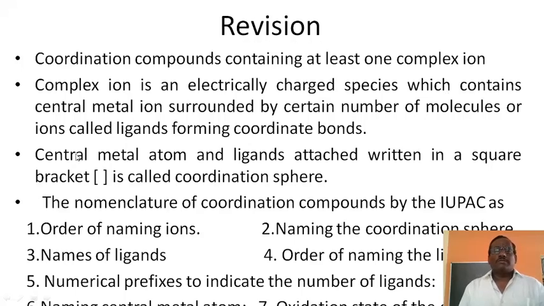It is a central metal ion surrounded by ligands, written in square brackets. The nomenclature of coordination compounds uses certain rules: the order of naming the ions, naming the coordination sphere, naming the ligands, their order, numerical prefixes, and nomenclature of metals and oxidation states. This was included in this session.